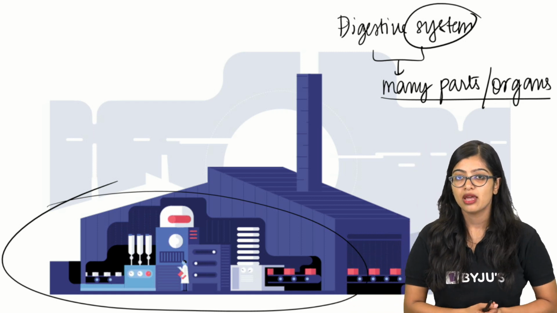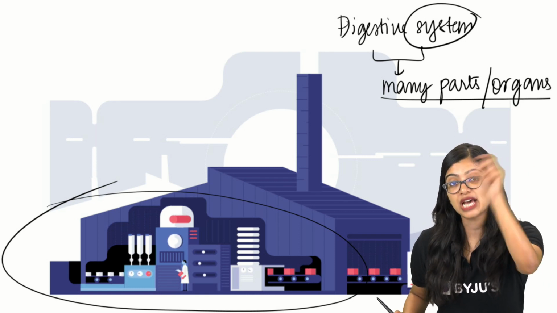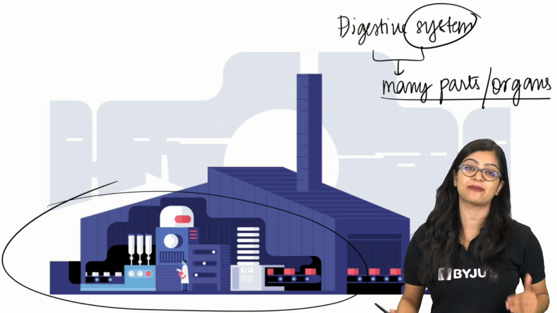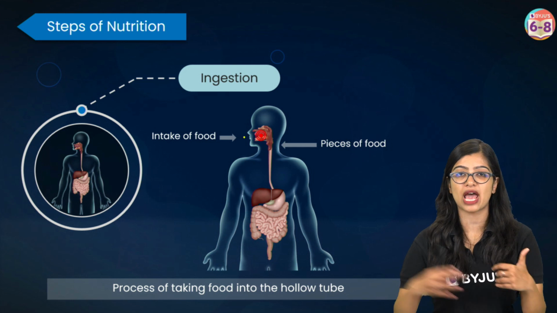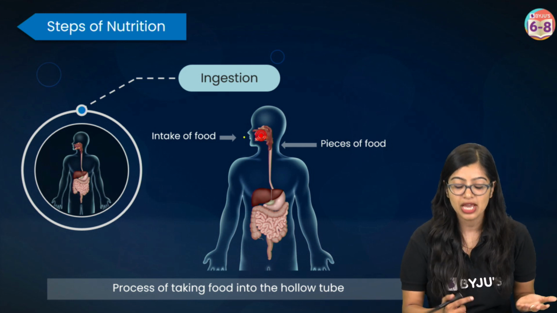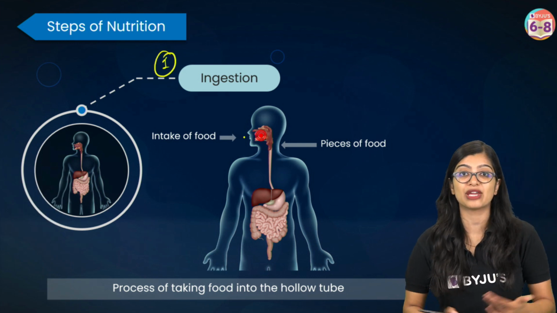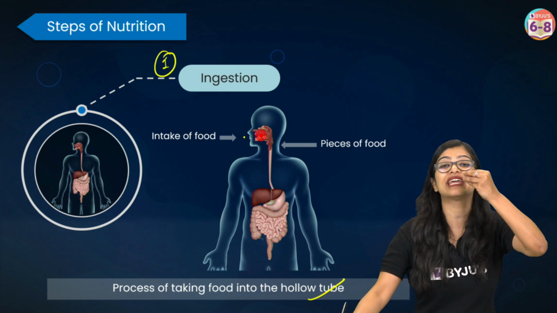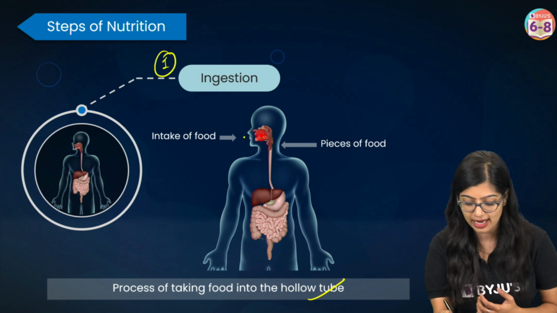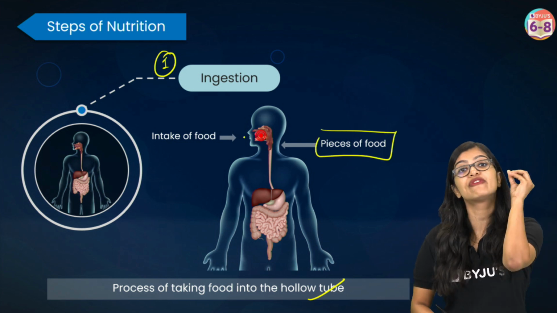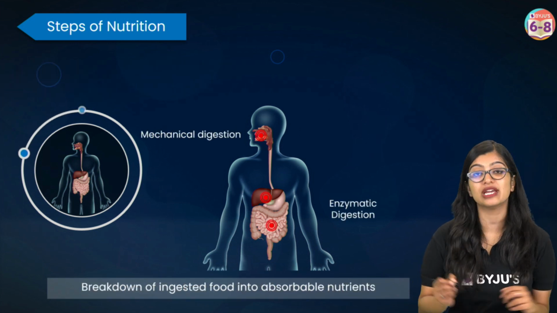of digestion. When we talk about nutrition as a whole, I just used the word digestion. Digestion is one part of many steps that take place in nutrition. When I simply say nutrition is a process of taking in food and utilizing it, it's not a single-step thing, but rather a 5-step process. Step number 1 is ingestion, the process of taking food into your body. Once the food is taken in, we first physically break it down into pieces. And once that has happened, step number 2 takes place, which is digestion.